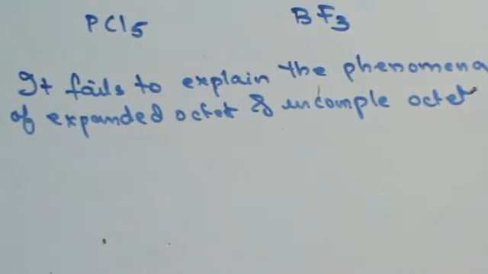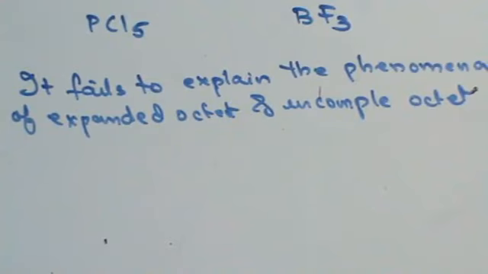Right? So the theory is not able to explain why certain compounds are formed with 10 electrons in the outermost orbit and why certain compounds are formed with only 6 electrons in the outermost orbit, where the theory clearly states that till the time you do not have 8 electrons in the outermost orbit, a compound would not be formed. Fine, do we get this thing here? So do we understand the drawbacks of the octet theory?